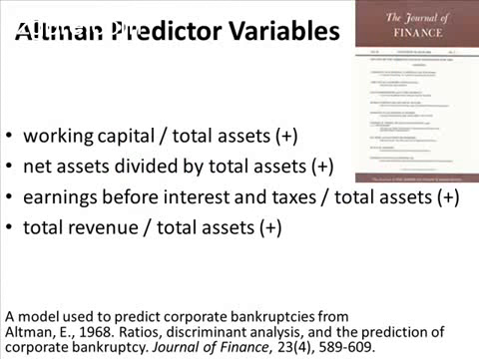There is, however, some literature suggesting that predicting nonprofit crisis can actually be done using for-profit tools. And so going back to some of the standard approaches to predicting bankruptcy in the for-profit sector, we can use the Altman predictor variables, and these have been shown to be useful in a nonprofit context. Those 4 variables are working capital over total assets, we want this to be high; net assets divided by total assets, we also want this to be high; earnings before interest and taxes over total assets, we want this to be high. And of course, with nonprofits, we don't have to worry about taxes typically; total revenue over total assets, and we also want this to be high.